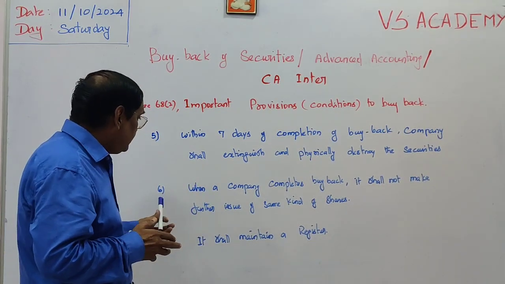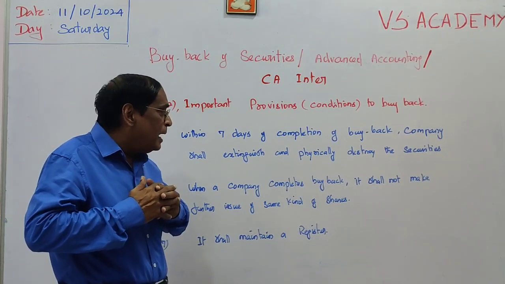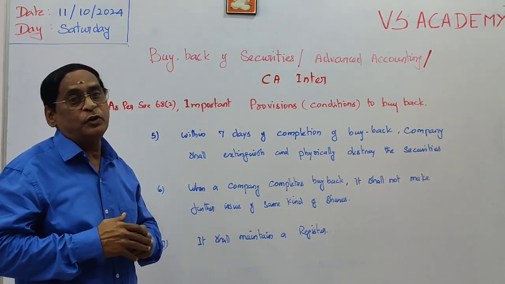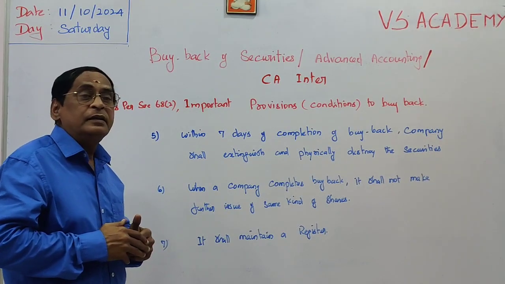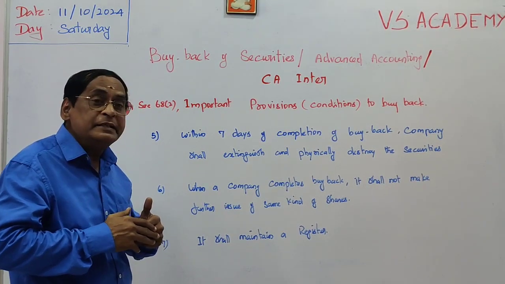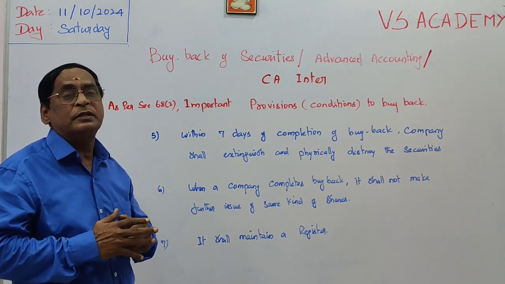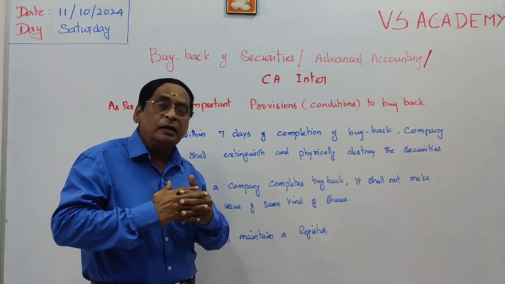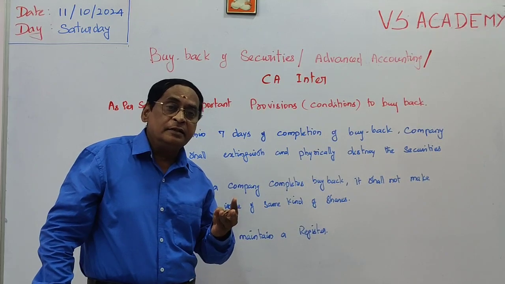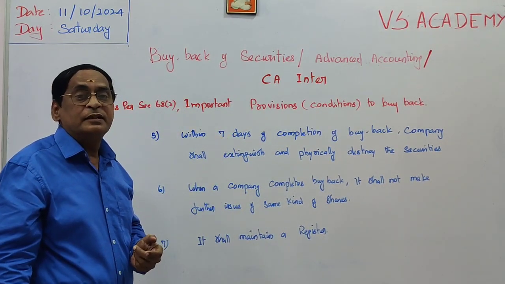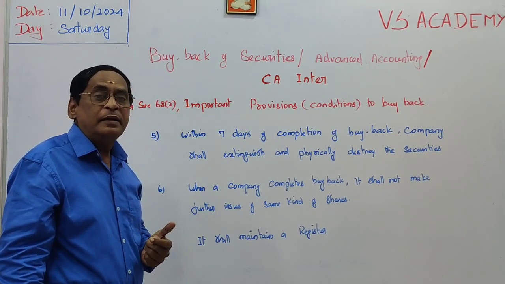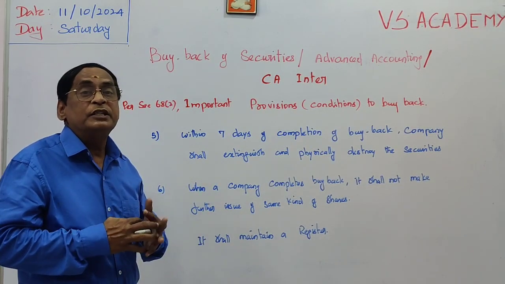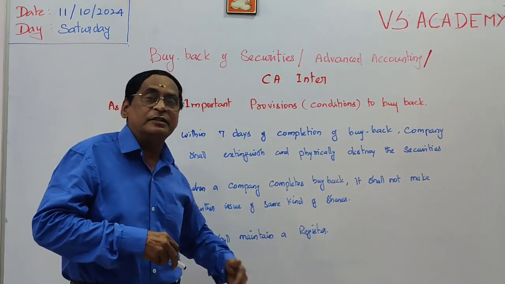And then point number 6. When a company completes a buyback, it shall not make a further issue of the same kind of equity shares. And then the company has to maintain a register containing all particulars: whatever buyback is going on, what are the shares, what kind of shares, the extent of money bought back, and the time limit within which we bought back. So these are the conditions that must be mentioned in the register.